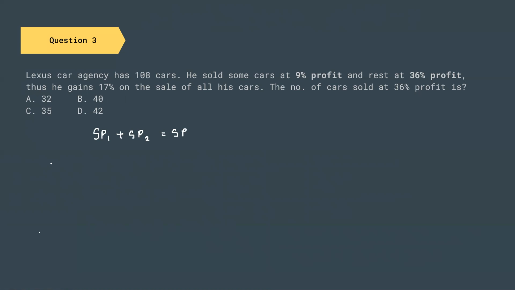Selling price number 1 was x into 1.09, plus 108 minus x into 1.36. This was the selling price, equal to, I can write as 108 into 1.17. So this is our final equation.